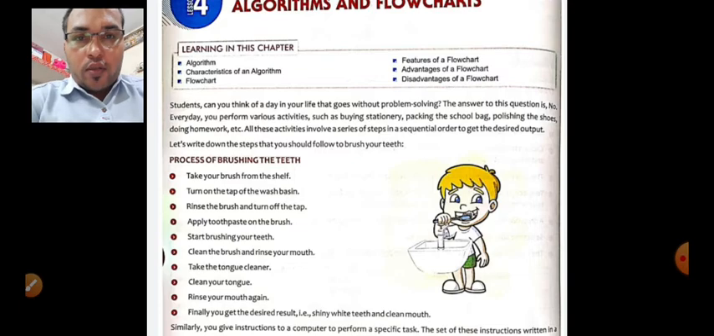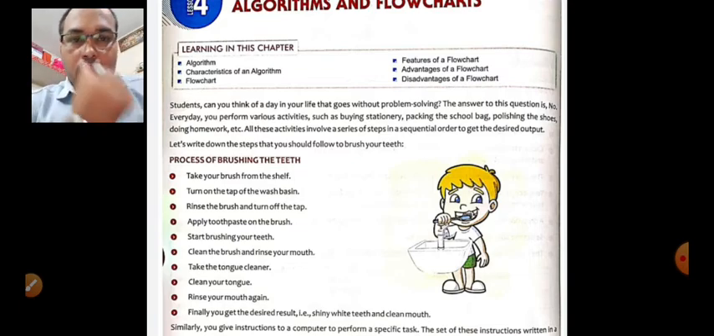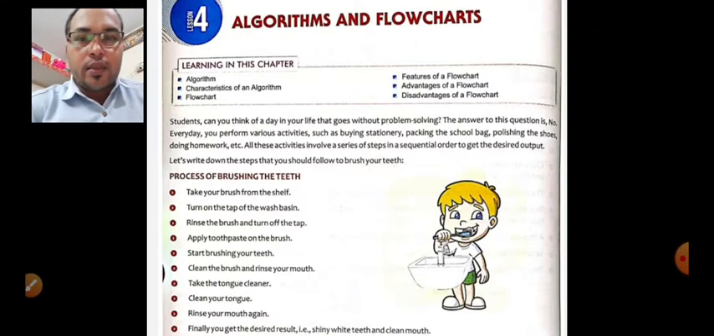Let us discuss the new lesson, lesson number 4, algorithm and flowcharts. It's clear. Yes, lesson number 4, algorithm and flowcharts. In this chapter, we have to learn algorithm, characteristics of an algorithm, then flowchart, features of a flowchart, advantages of a flowchart, disadvantages of a flowchart. Before starting this chapter, I will tell you what an algorithm and a flowchart are.